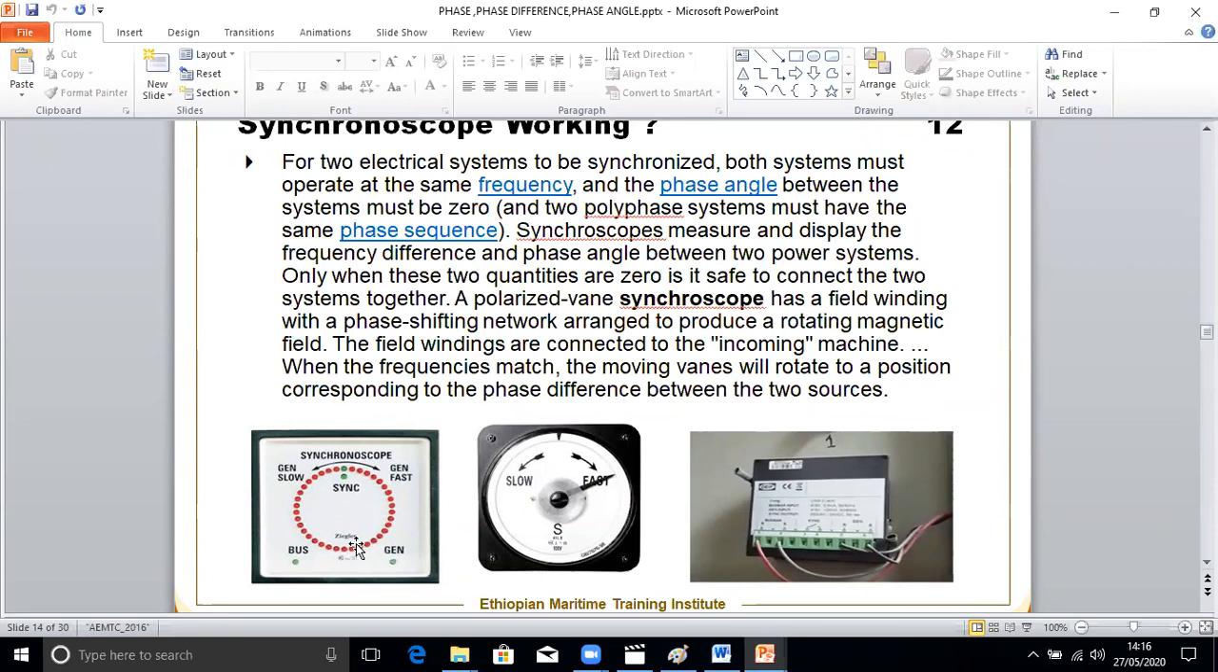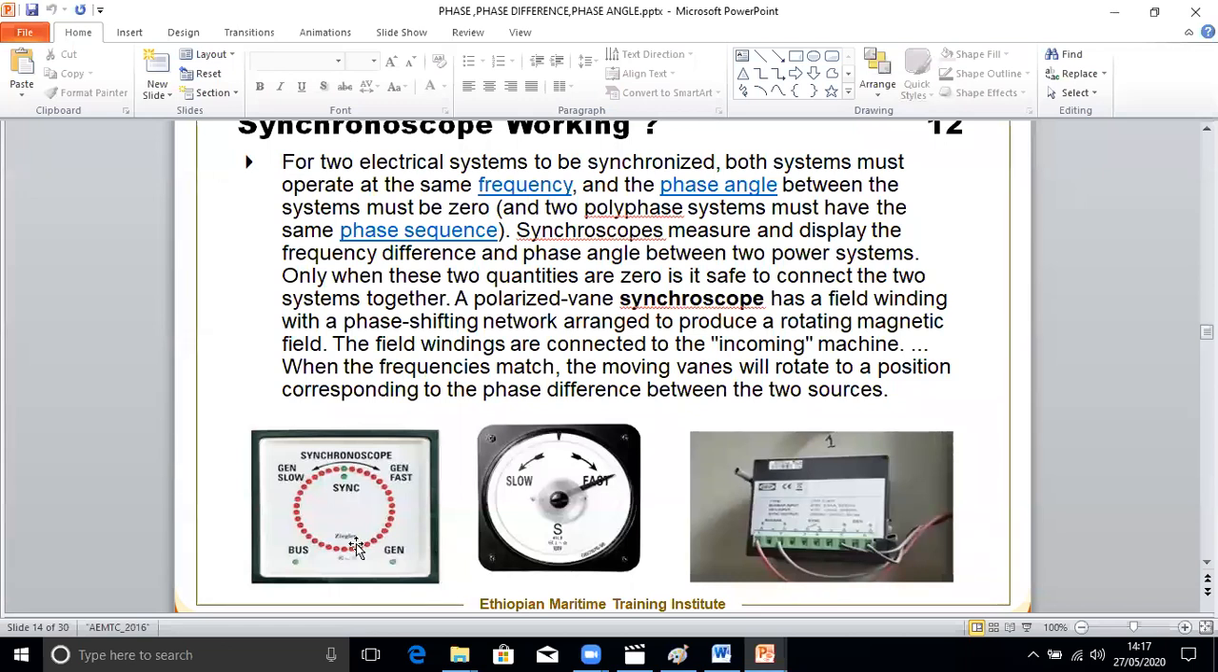Synchronoscope can be of different types. Electronic types are there, polarized vane types are there, and moving coil types are there. You will find different types of synchronoscope, but the basic principle is the same: a synchronoscope has two coils, one supplied from the main switchboard and one coming from the incoming generator.